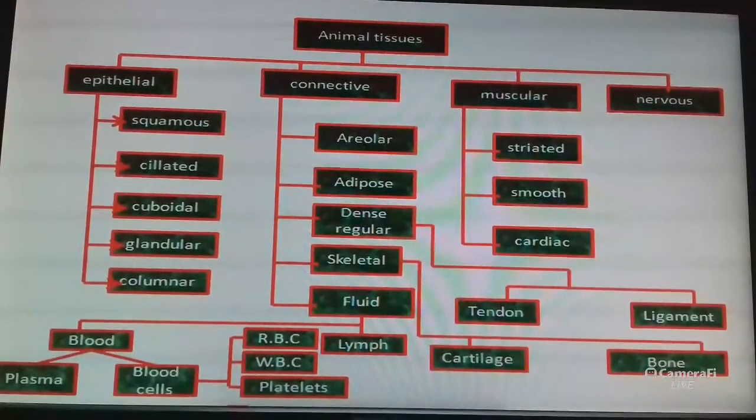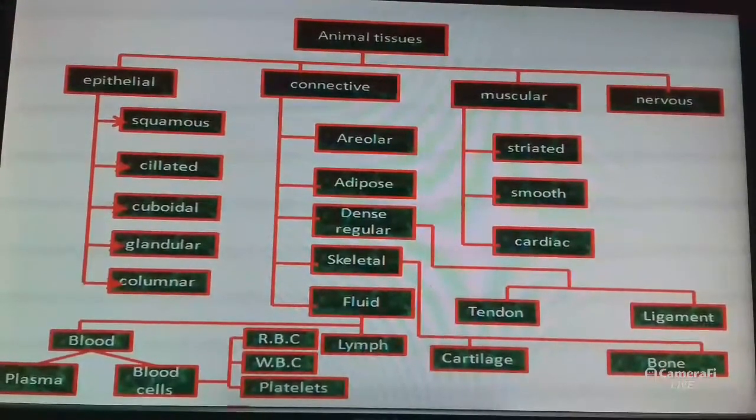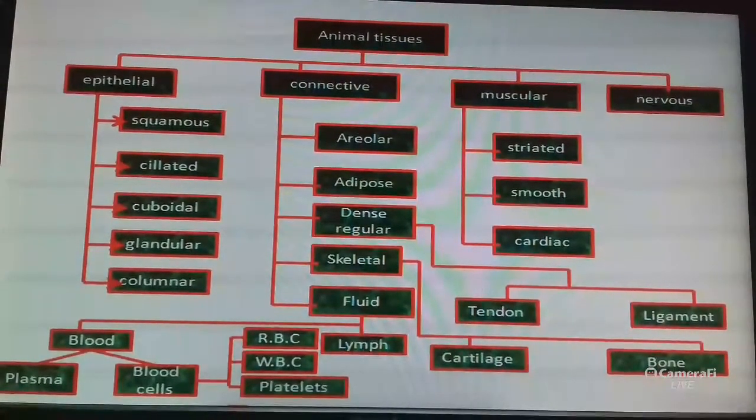There are two types of tissue, plant tissue and animal tissue. In animal tissue, suppose we breathe, while breathing we inhale oxygen. So where does this oxygen go? It is absorbed in the lungs and then it is transported to all the body cells through blood.